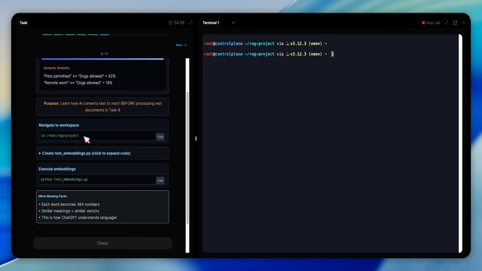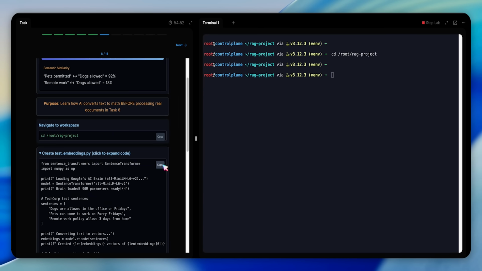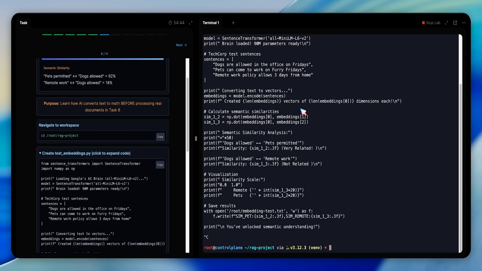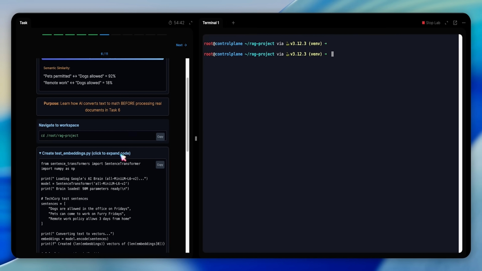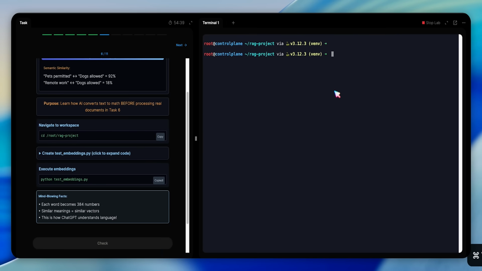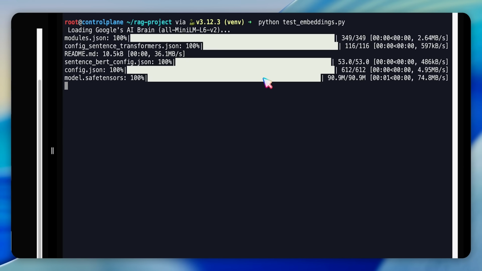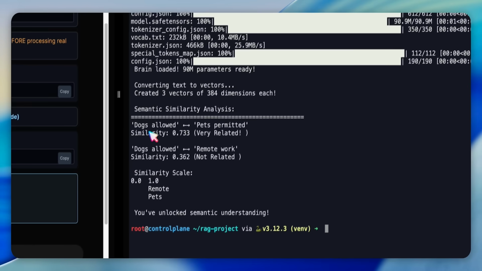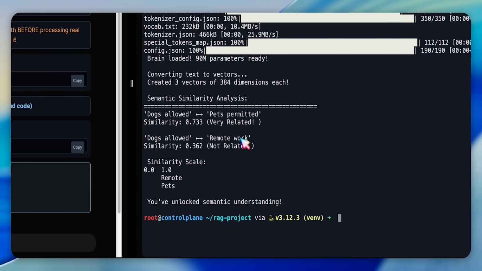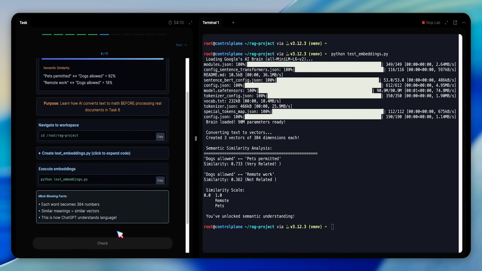In the next question, we're asked to understand embedding. I load all-MiniLM-L6-v2 from Sentence Transformers, encode a few short sentences, and compute similarities. The test checks that a result file exists and contains similarity values. The big idea here is that questions and documents both become vectors, so we can measure meaning, not just words. So "dogs allowed" and "pets permitted" have a high similarity. However, "remote work" does not have similarity.